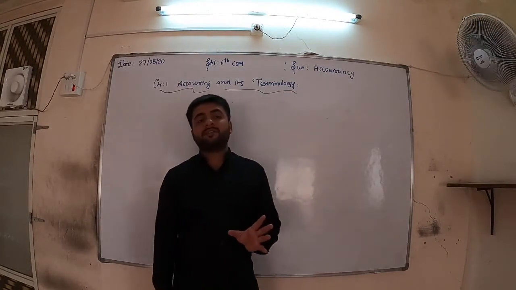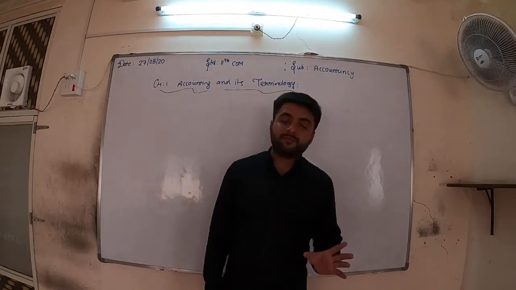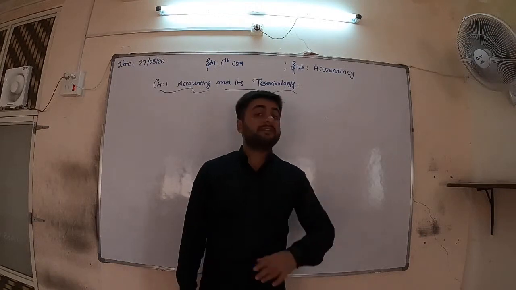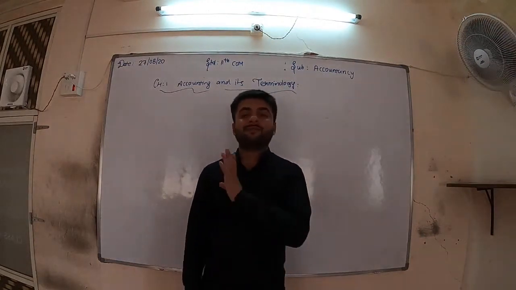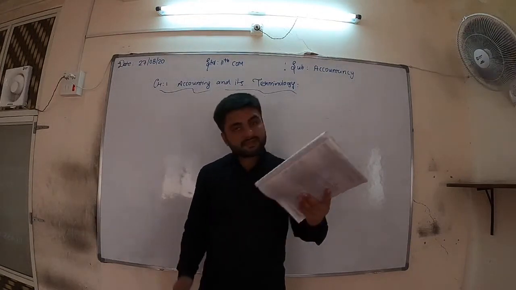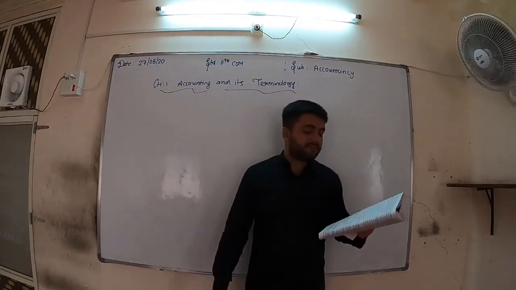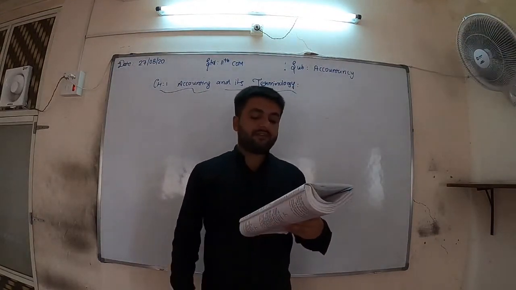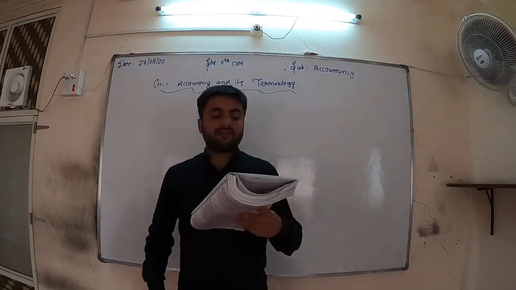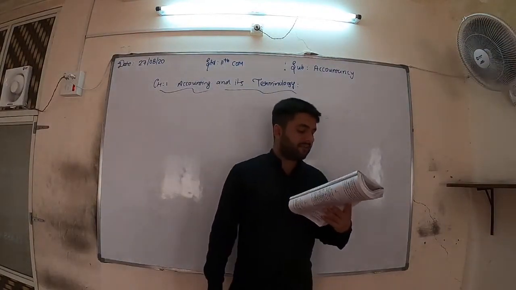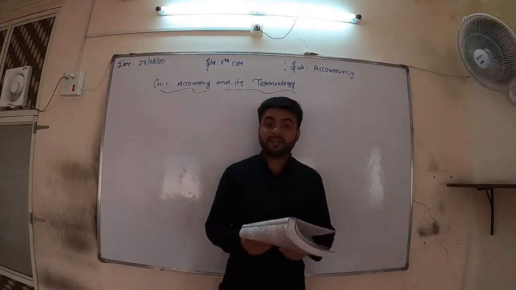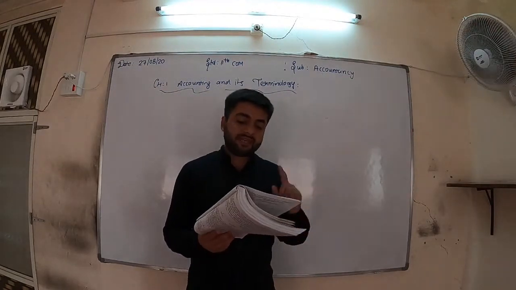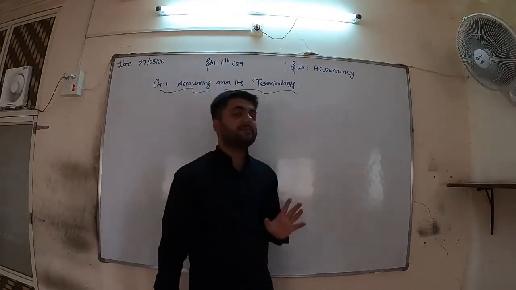So in short, what does a purchase mean? A businessman does a type of business. Anything purchased for that business is known as a purchase for him. Means goods purchased for the trade are known as a purchase. In the same way, sales, opposite to it: a businessman receives different types of incomes from the business. All these incomes are not treated as sales. A businessman does the business of goods, and the sale of those goods is treated as sales in accounting. Sales of that goods is known as sales for the business.